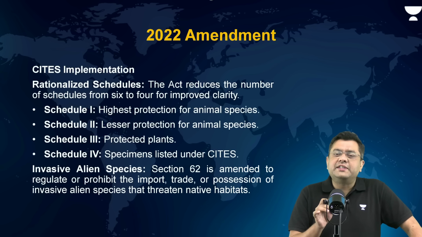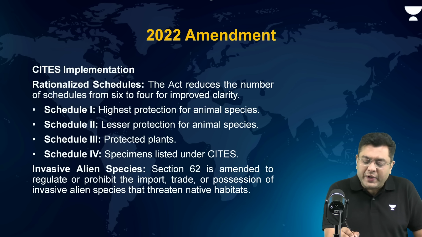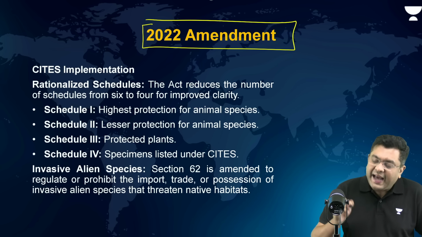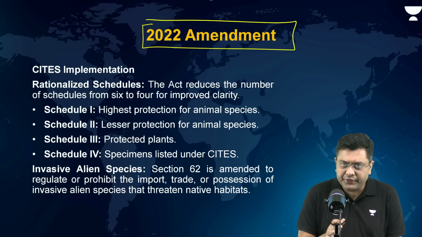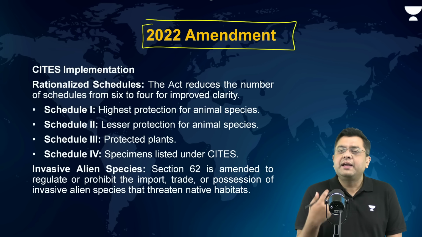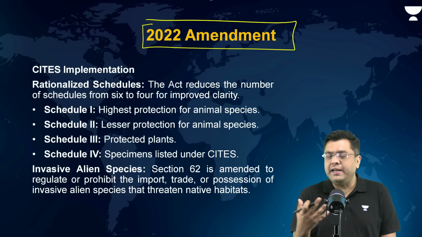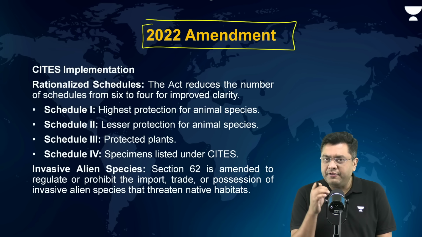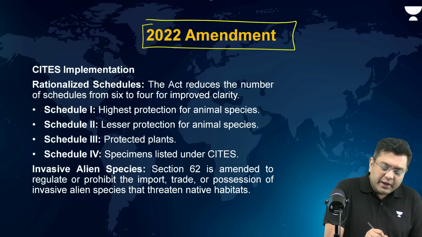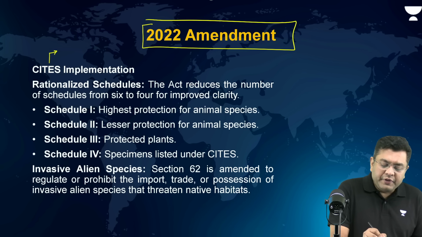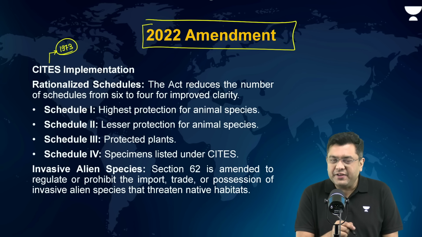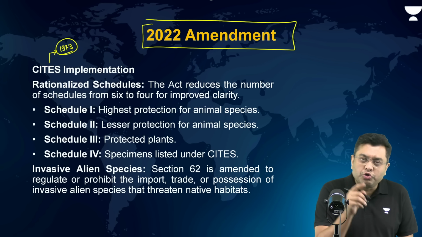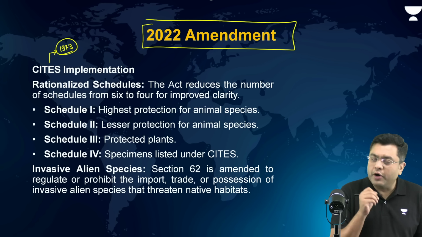Now, in recent times, a major amendment happened in 2022. And this was done in order to implement the provisions of CITES. CITES basically means the Convention on International Trade in Endangered Species of Wild Fauna and Flora. Now, this was a convention which was signed in 1973. Today, we celebrate World Wildlife Day on 3rd of March to commemorate the passing of CITES.